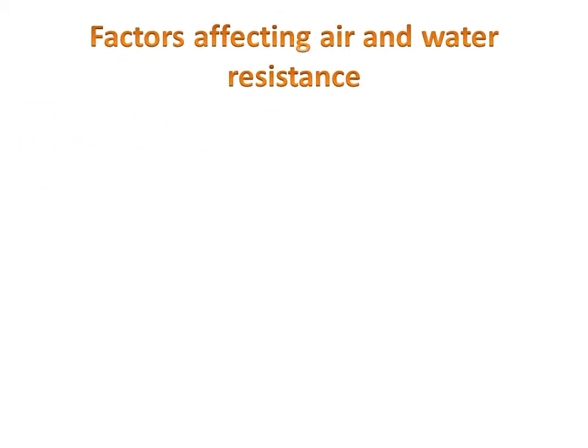We have two factors that affect both air and water resistance. What are these two factors? Factor number one is the speed. Factor number two is the surface area. So again, I have two factors that affect air and water resistance. What are they? Speed and surface area. So let's see. How does the speed affect the air resistance?